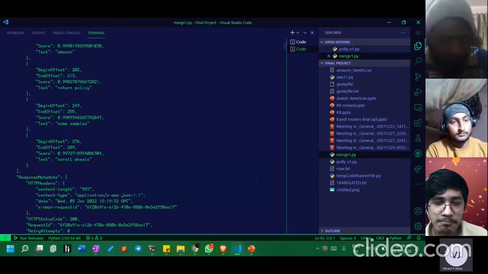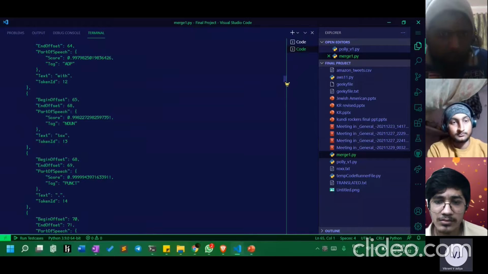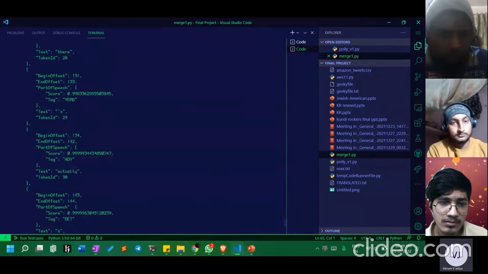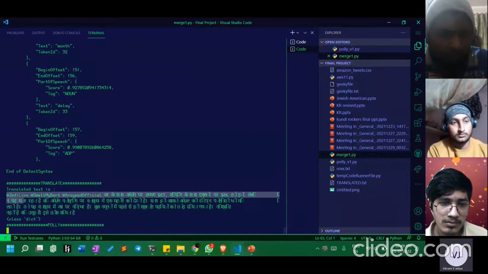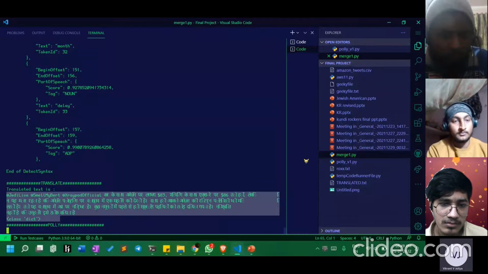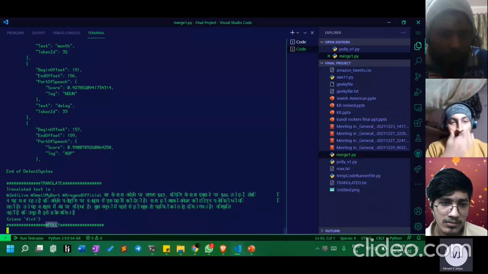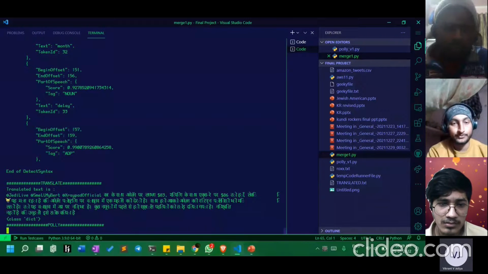First, sentiment analysis has been done. After that, this is the translated text of one of the tweets that were present in the Amazon tweet CSV file. After that, Polly, that is Amazon Polly, handles the text to speech conversion. It will take a short amount of time because it will convert this text into speech.